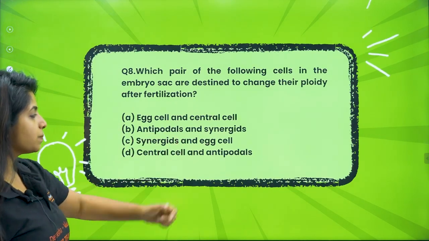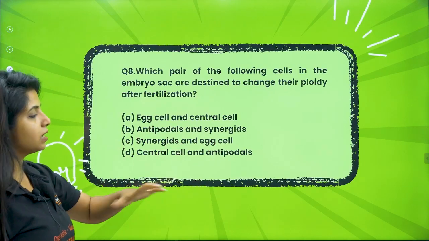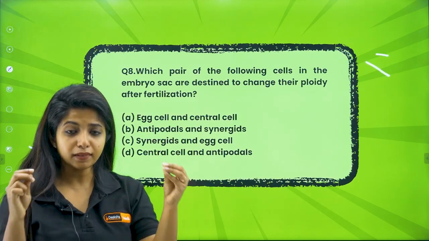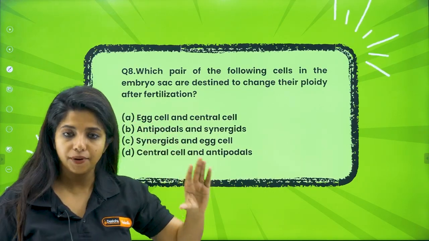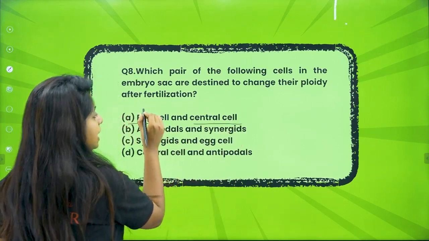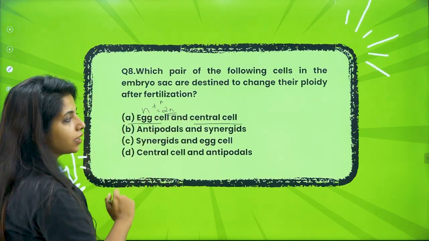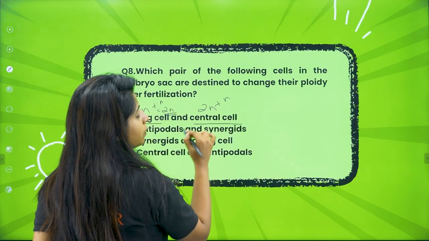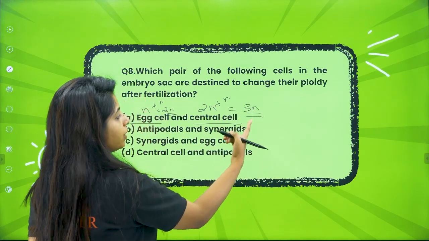Egg cell and central cell, antipodals and synergids, synergids and egg cell, central cell and antipodals. Remember, antipodals and synergids are not involved in any fusion out there. So, whatever was their ploidy, it remains the same, haploid, haploid. So, what is that something that will change? Egg cell and the central cell. The egg cell was N, the male gamete came in, it became 2N, it formed a zygote. The central cell was already 2N because it had 2 nuclei, one more N came in with the male gamete and now it is triploid.